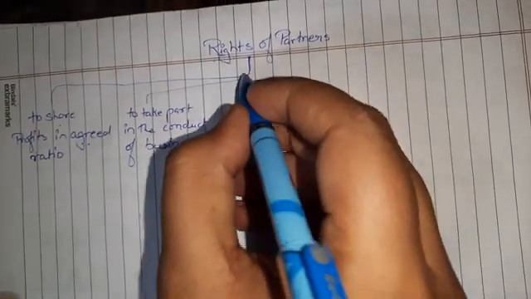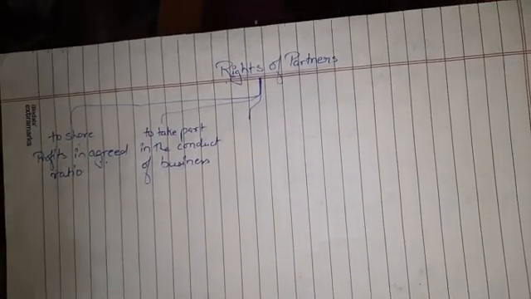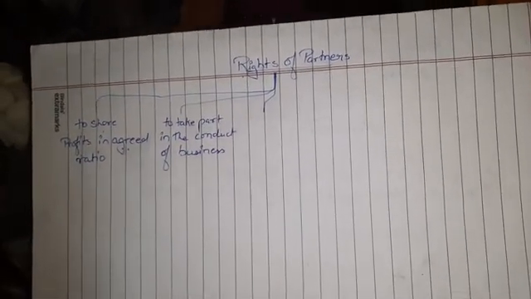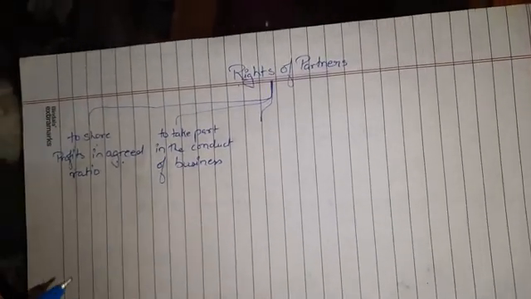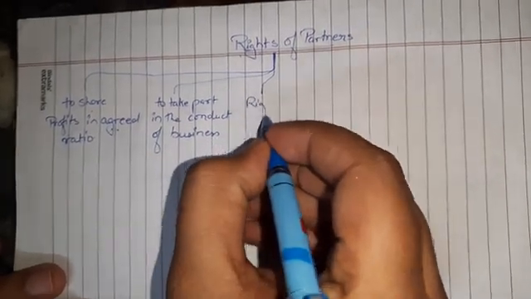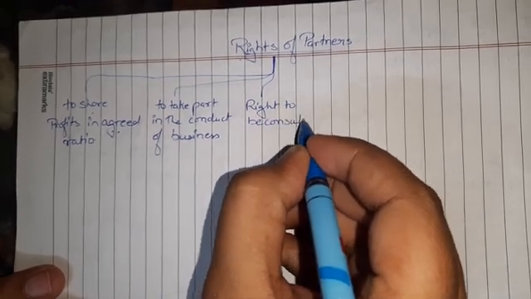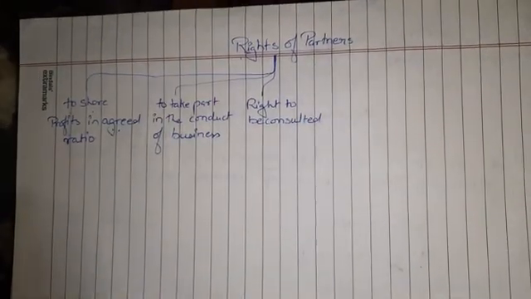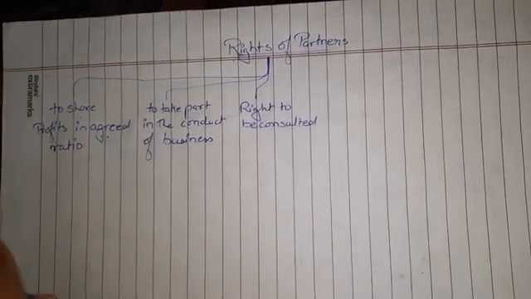The third right: if he feels that whatever accounts are being made by partner A or B, or whatever the partner is doing, is not being done in the proper way, then he has a right to see those accounts or get the information from the other person, so that he can get consultation on whether things are being done in the proper way. So the right of partners includes the right to be consulted: every partner has a right to be consulted on whether things should be done in a proper way or not, or whether we have to take the decision from all the partners on whether things should move further or not.